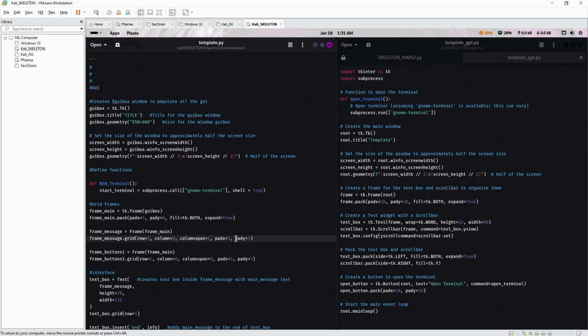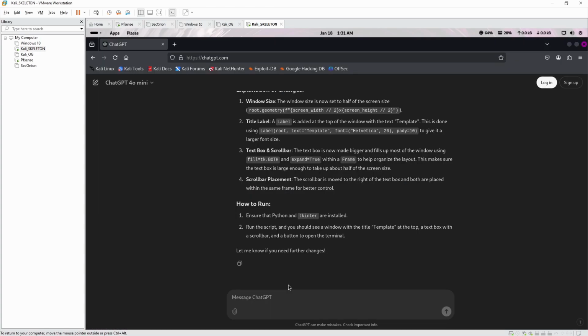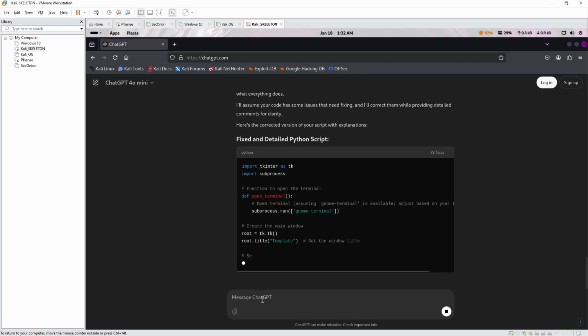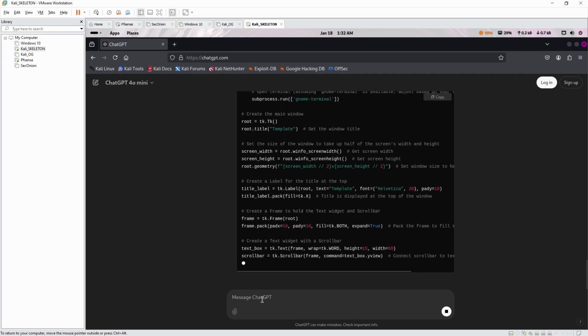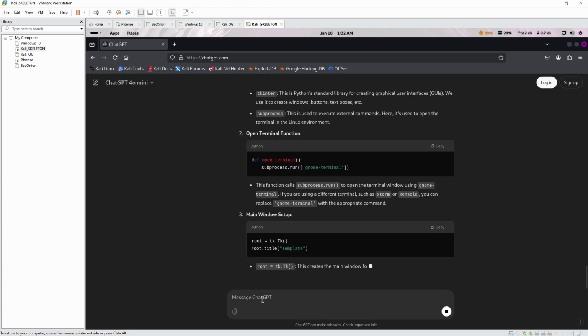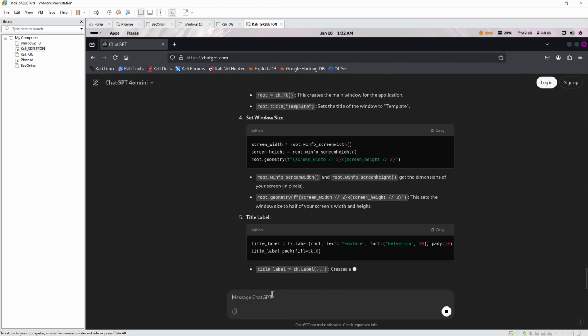Alright, what we're gonna do, I'm gonna cheat again. I'm gonna copy this and use ChatGPT to fix it, because I don't know how to. And that's great. Can you please fix my code to work and make a detailed explanation of what everything does? Oh no. Okay, too detailed, too detailed.